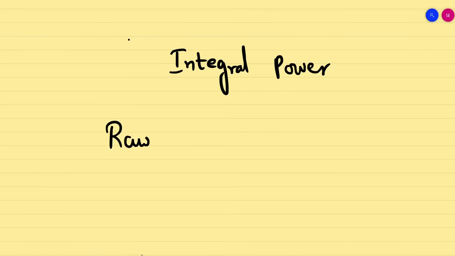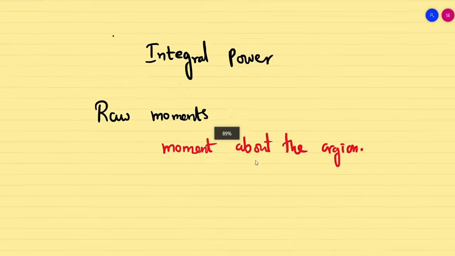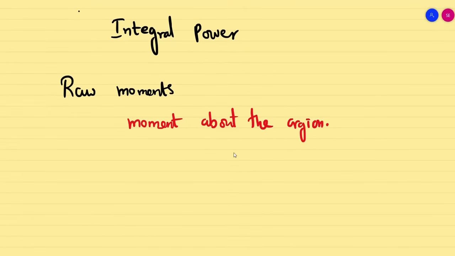Raw moments. What is raw moments? Or people say it as moment about the origin. So what is the rth moment about the origin? We give the notation mu r dash, which is nothing but E of x power r.